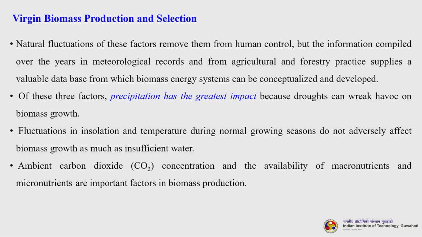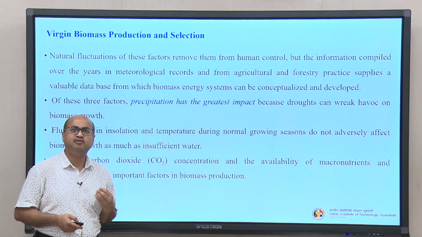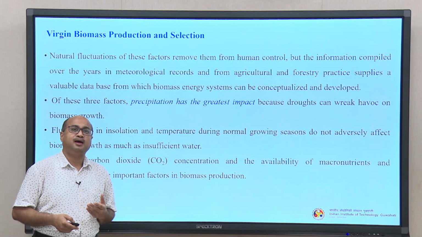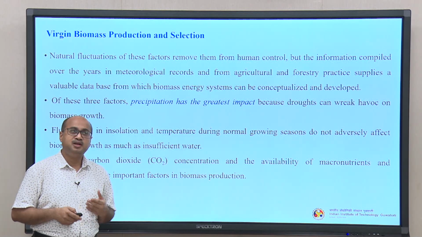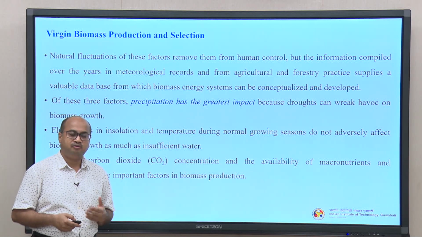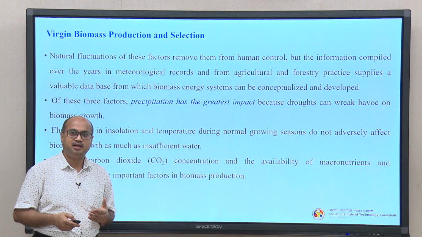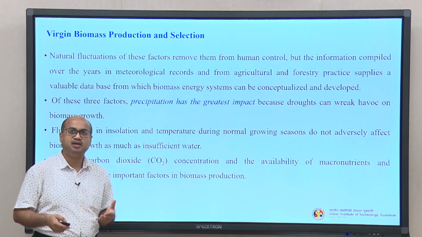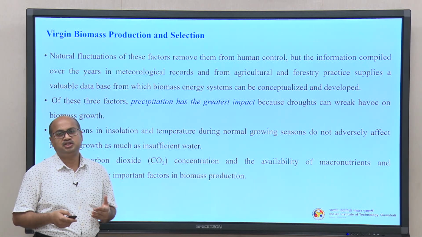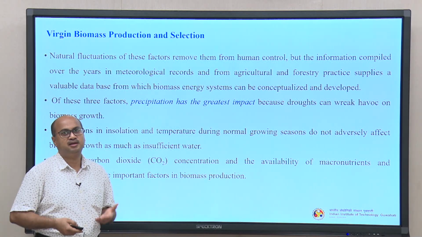Ambient carbon dioxide concentration and the availability of macronutrients and micronutrients are important factors in biomass production. Yes, having said that, we may look for lands which are not highly fertile, but we need to remember that we need to supply certain nutrients, micro or macro, for the biomass growth also. However, that can be supplied in limited quantity throughout the year. Okay, in a sequential manner, so that the growth of the biomass does not get hindered. Okay.